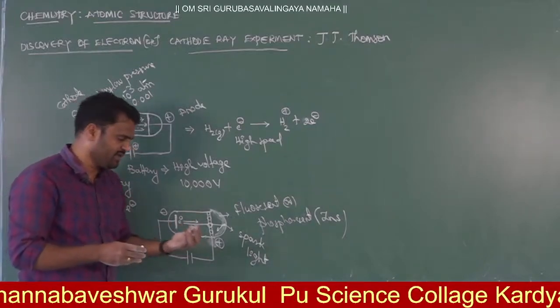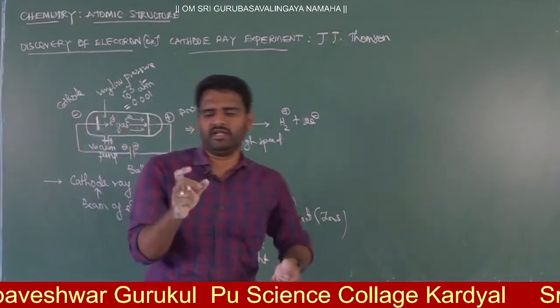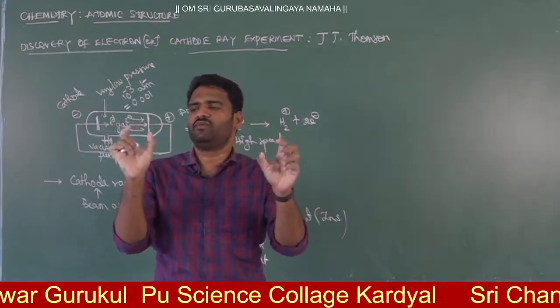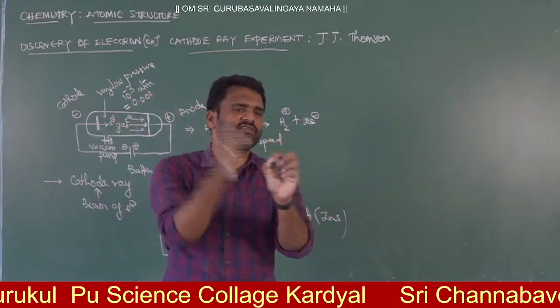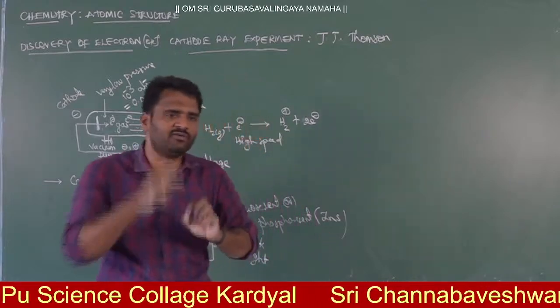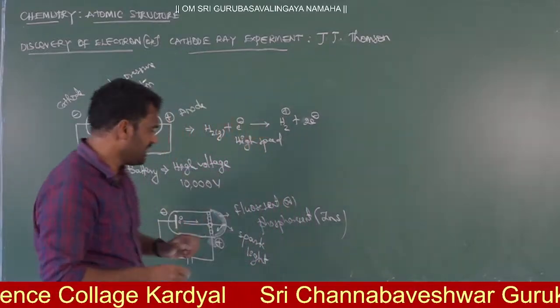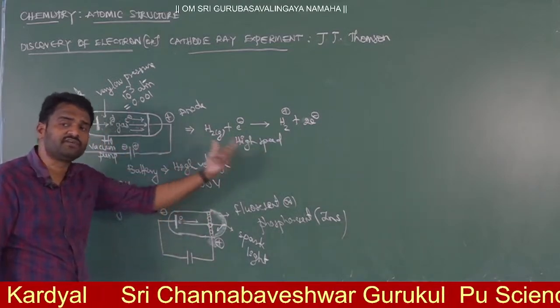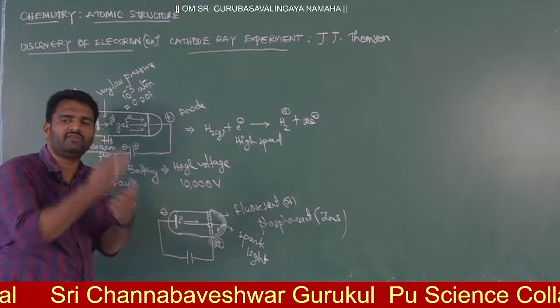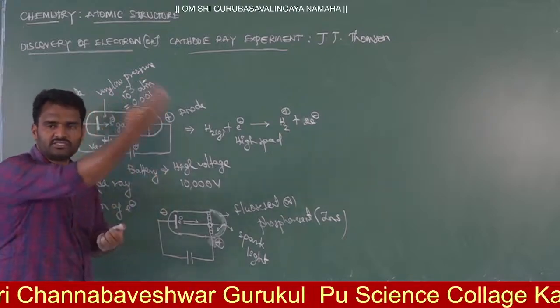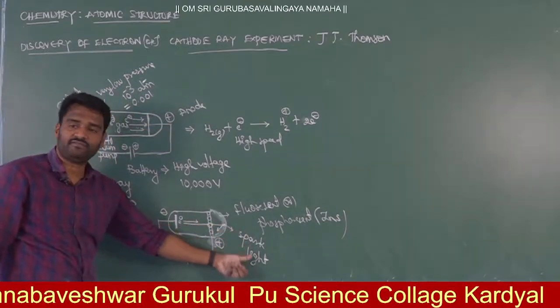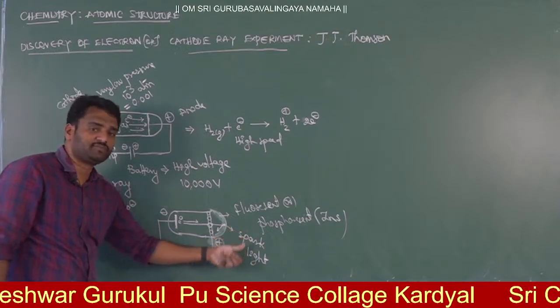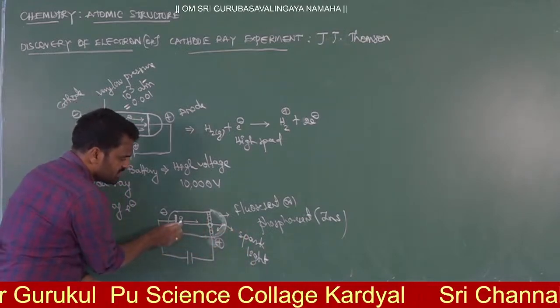For example, here there are two rocks. When one rock strikes the surface of the other rock, what you will see is that you get a spark, no? Yes or no? That means any body, when it strikes with high speed on the surface of another metallic thing, or one metal with another metal, or one solid with another solid, definitely there will be a spark. That means this is particle nature.